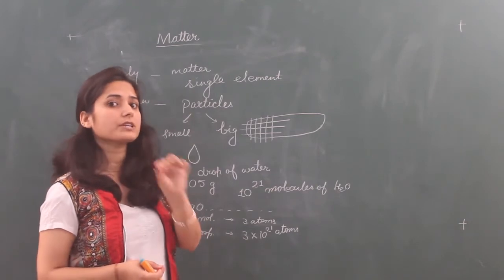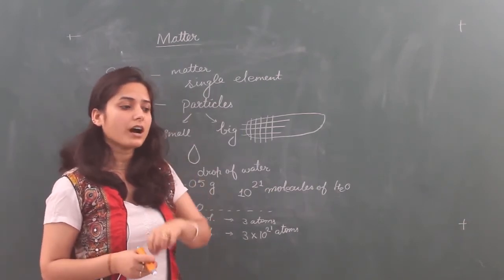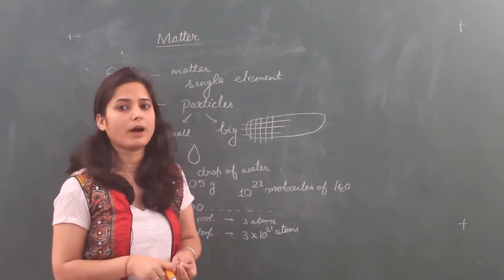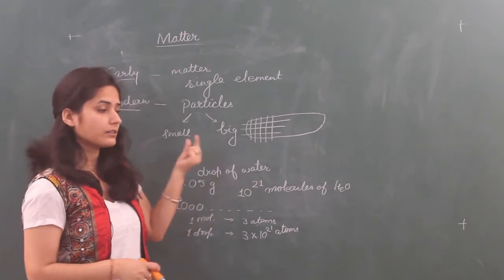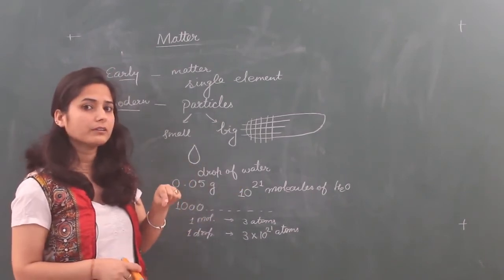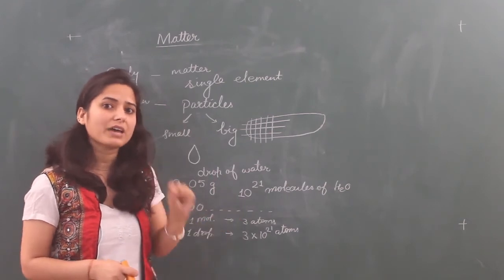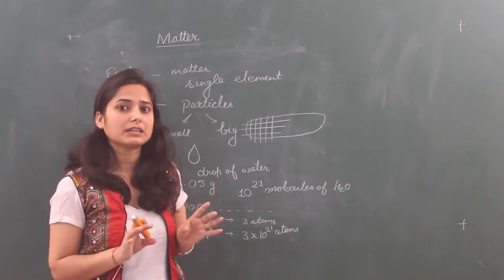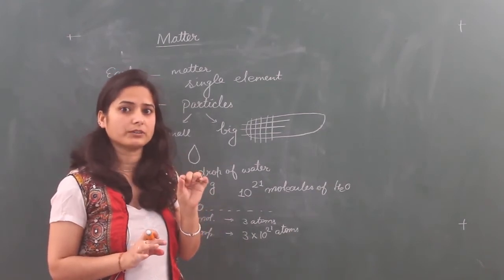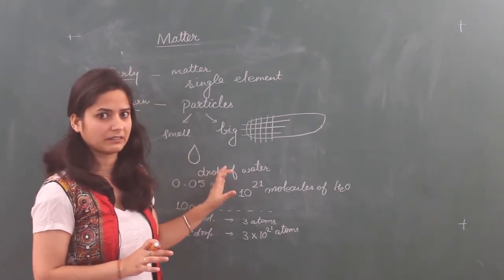Still, those small pieces are also made up of particles, and these particles again contain very small particles, as we have seen in the case of a drop of water. One molecule in this drop of water is like one spoon of water in an ocean. So you can imagine how small these particles can be.